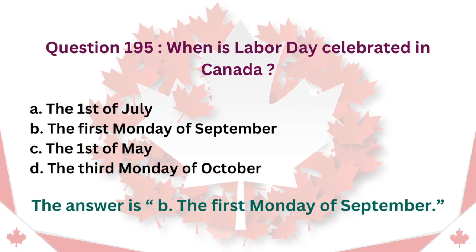Question 195. When is Labour Day celebrated in Canada? A. The 1st of July. B. The first Monday of September. C. The 1st of May. D. The third Monday of October. The answer is B. The first Monday of September.